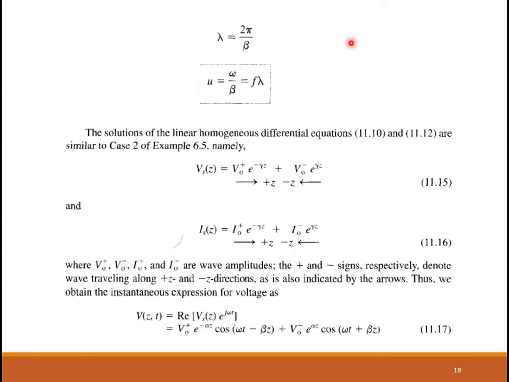The wavelength and the velocity of propagation, the equations are the same as before. We have already discussed this earlier. Same as plane wave propagation, the same equations for wavelength and velocity of propagation. As I told you, you can use the notation u or v for velocity of propagation. Just be consistent in your derivation or explanation. Use any one notation throughout, that's all.